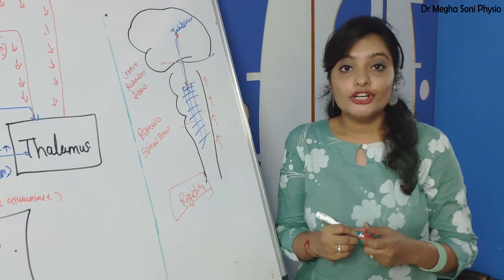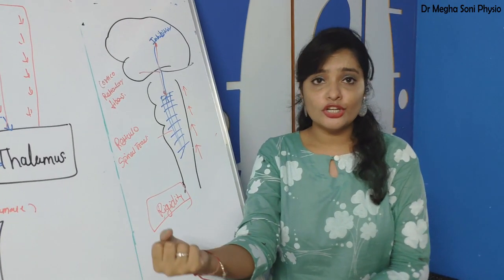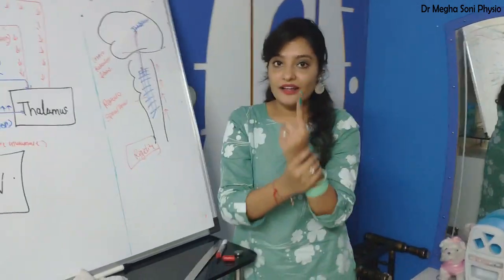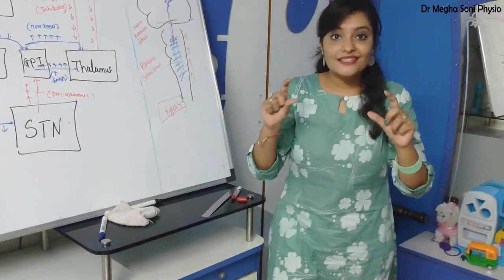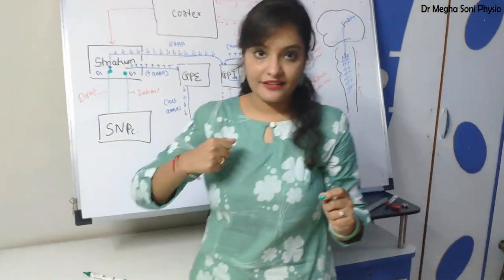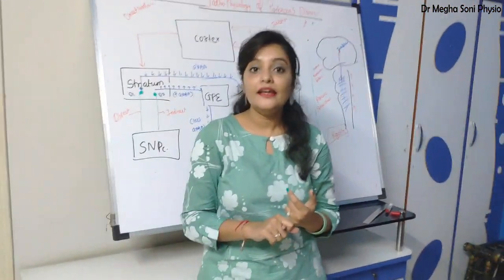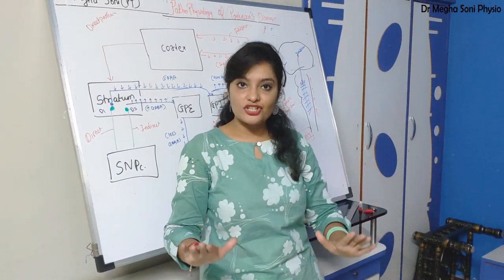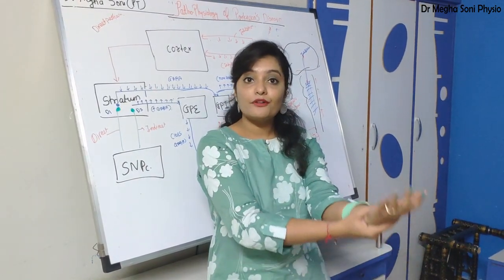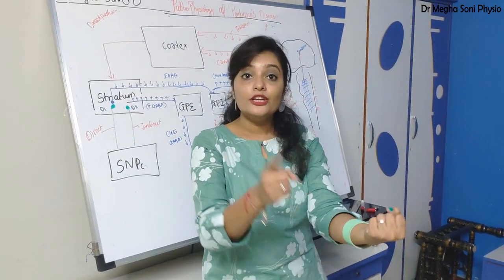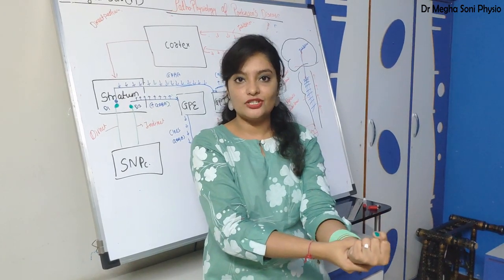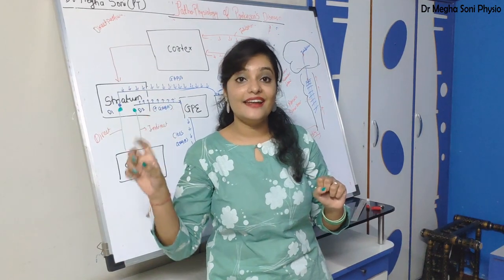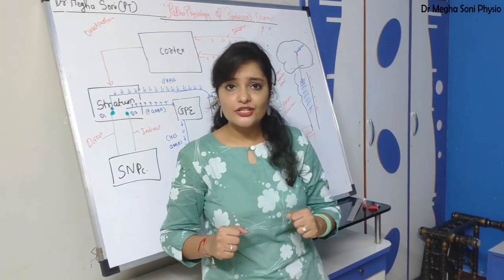What is rigidity? During the resting stage, when you perform a passive movement, and again I am saying passive movement, during active movement the patient will not feel any jerky movement or resistance to movement. But whenever the patient is at rest and you perform a passive movement, you feel excessive resistance to that movement. Fine. There are two types of rigidity: cogwheel rigidity and lead pipe rigidity. What is lead pipe rigidity?